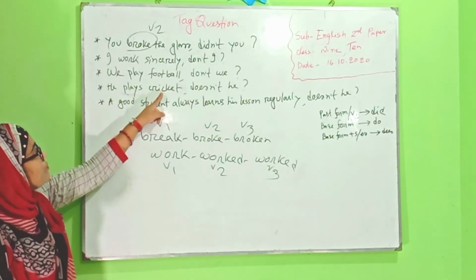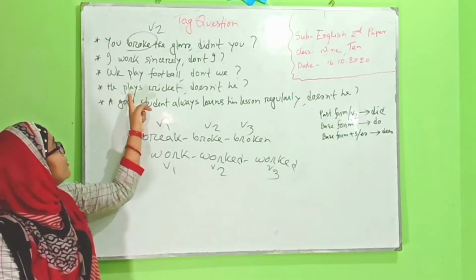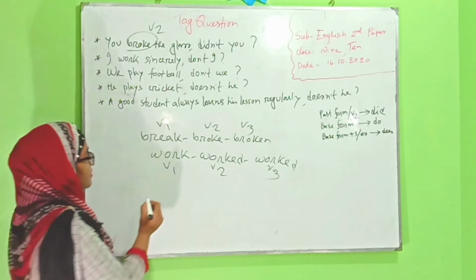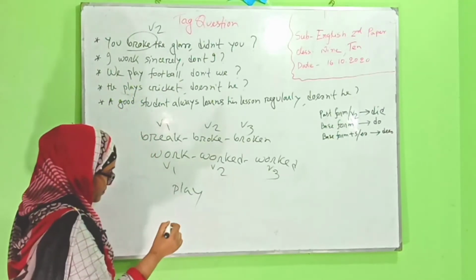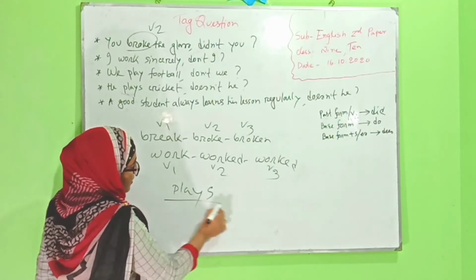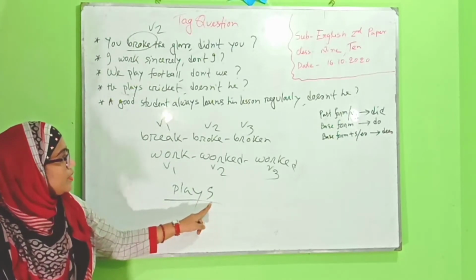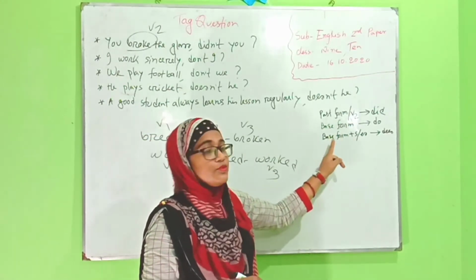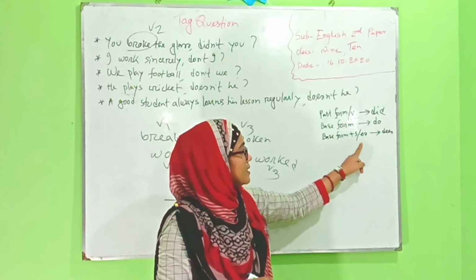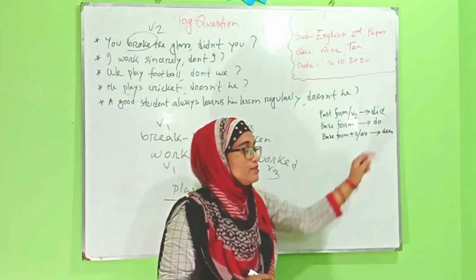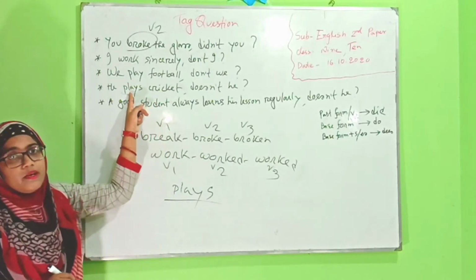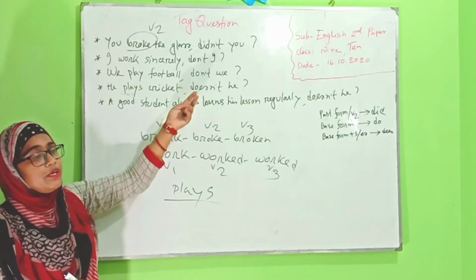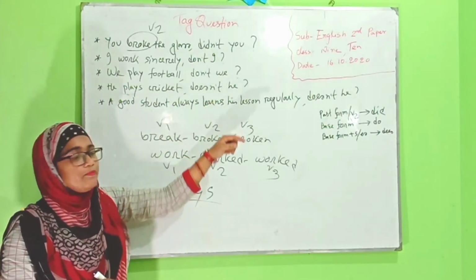He plays cricket. Be careful here, please. We get s with play: play with s. Look, base form plus s or es, at that time we have to use does, so we use does here, and in the same way, it is positive, so we make it negative.